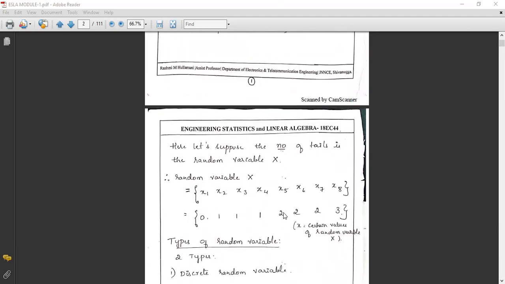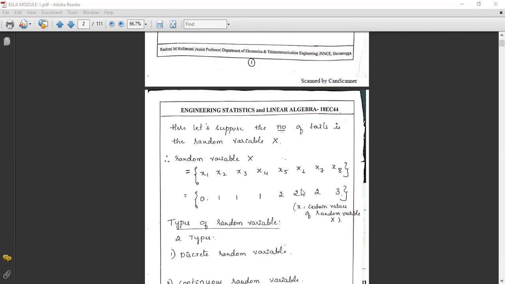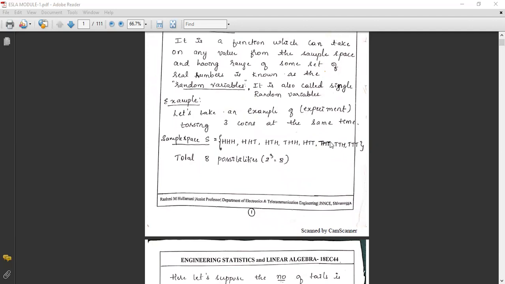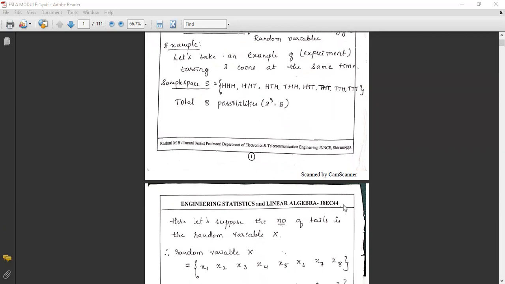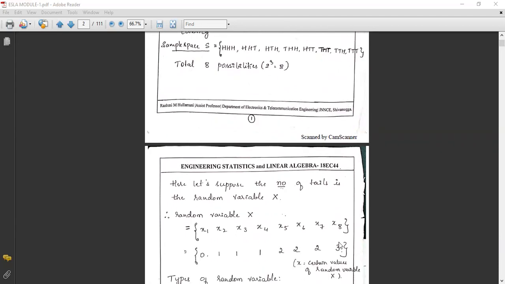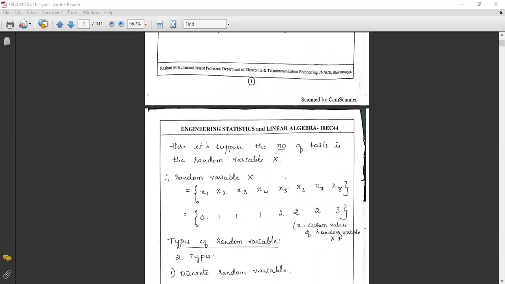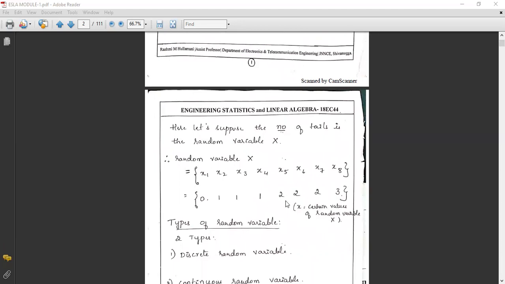X6 is THT: tail, then head, then tail, so the number of tails is 2. X7 also gives 2. The last possibility, TTT, has 3 tails. This is the random variable X.